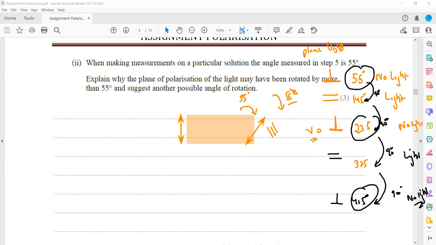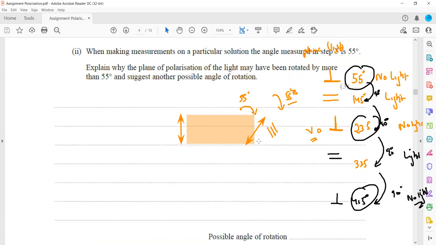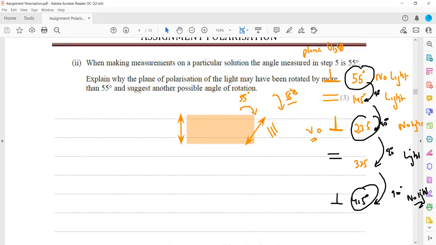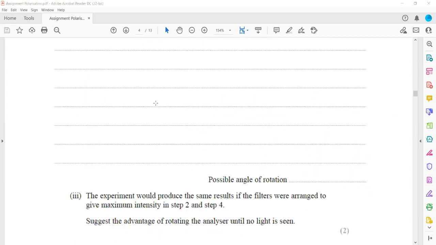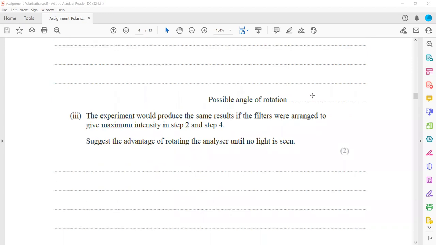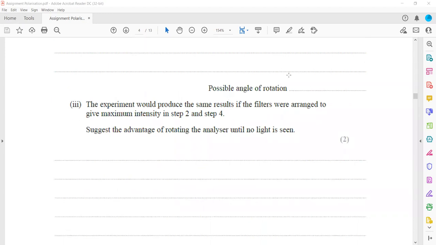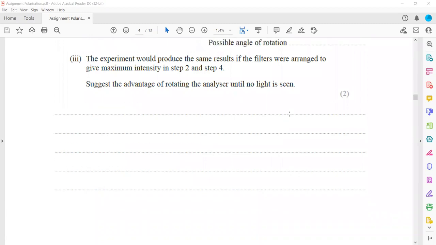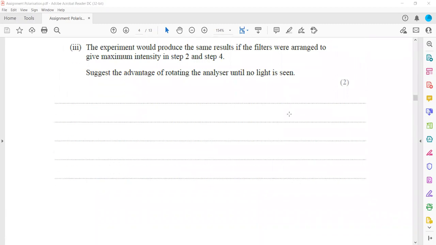Is the discussion clear? Any doubt in this part? So always remember, the possible angle 235 or 415 will be there, as it will turn back to dark or no light again. So every 90-degree rotation leads to light, no light.